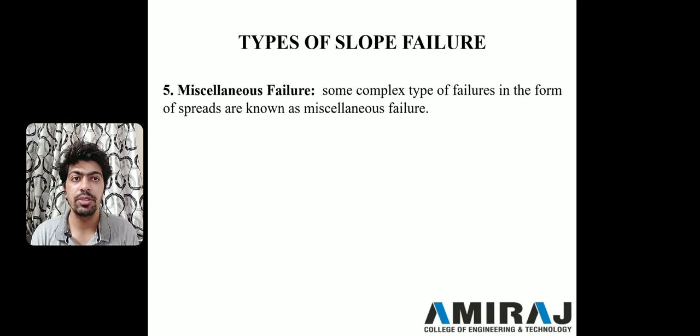Fifth one is miscellaneous failure. This type of failure are complex types, and these are the in spread forms. So that type of failures are known as miscellaneous failure.